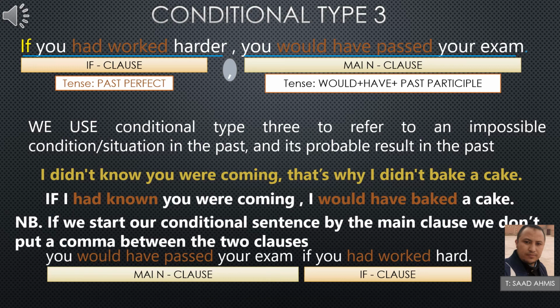Now, just something to bear in mind, it's like a remark. If we start our conditional sentence with the main clause, we don't put a comma between the two clauses. What do you mean by this? As you see in the example here: you would have passed your exam if you had worked hard. Here we start the sentence with the main clause and then we put the if clause in second place. So when I have this form, we don't put a comma between the two clauses. Well, I hope this is clear.